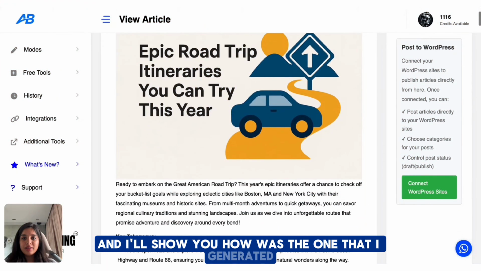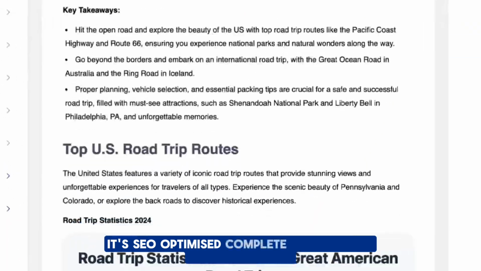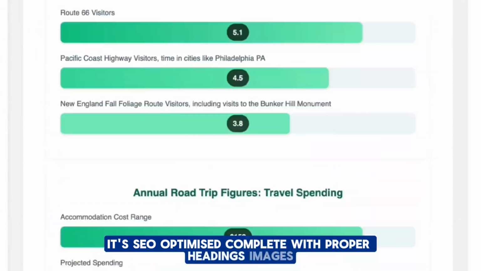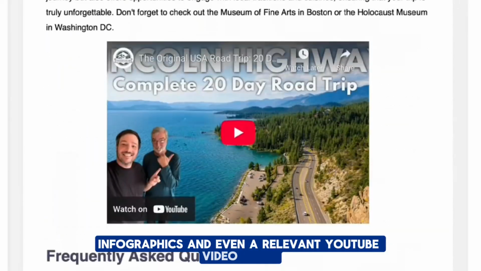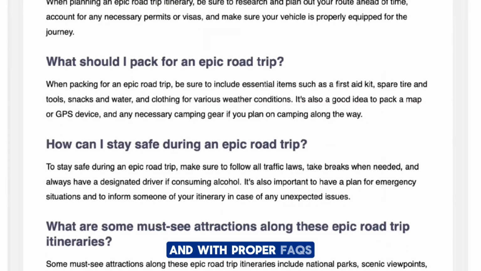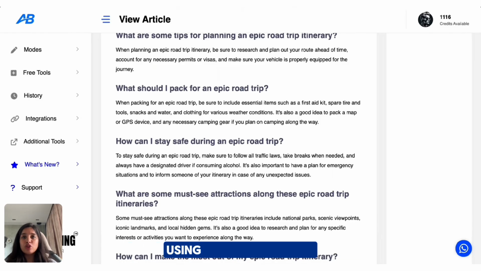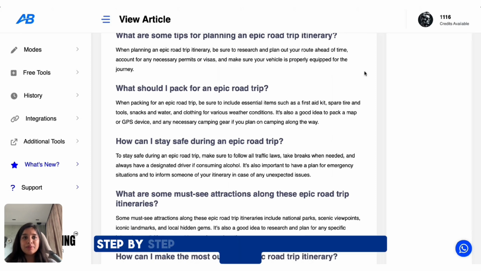This is the one that I generated. It's SEO optimized, complete with proper headings, images, infographics, and even a relevant YouTube video added and with proper FAQs. And let me show you how I did this using autoblogging.ai step by step.